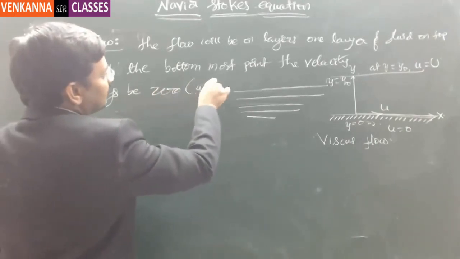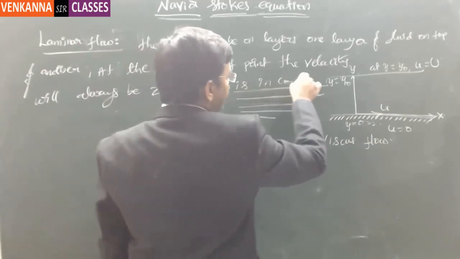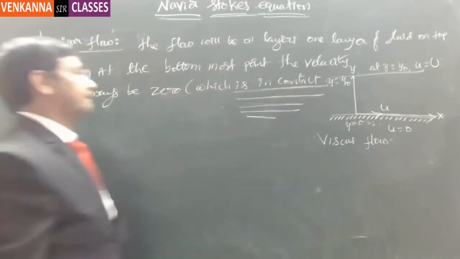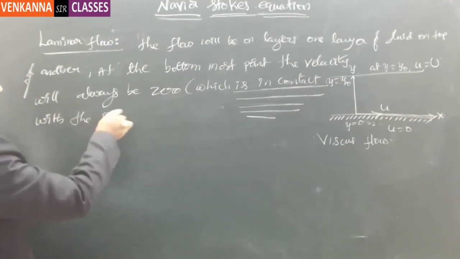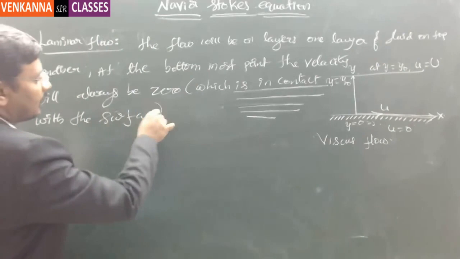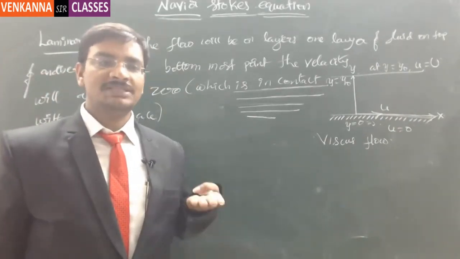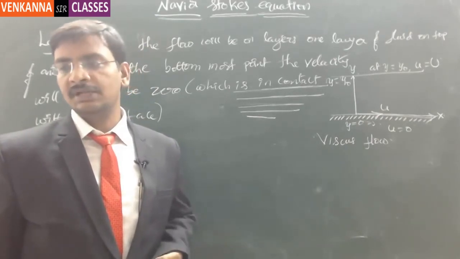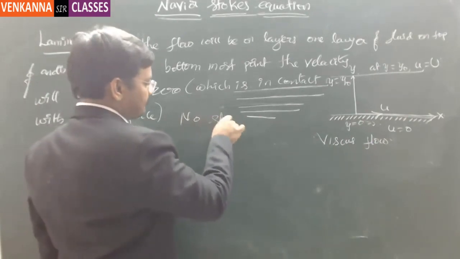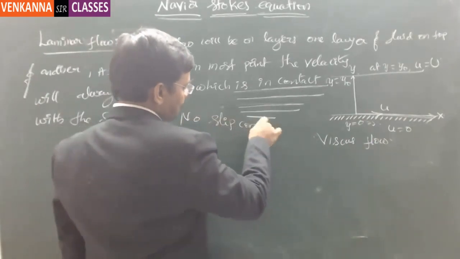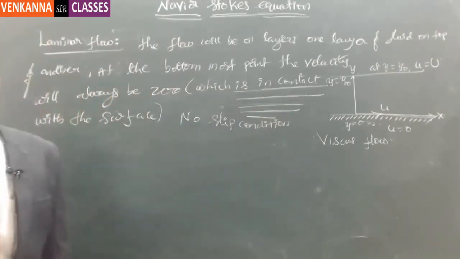So which is in contact with another surface, which is in contact with the surface. So that's the reason actually at the bottommost point of the canal, if you notice, there won't be any fluid flow. It will just touch and stay as is, right? So that part we call the no slip condition.